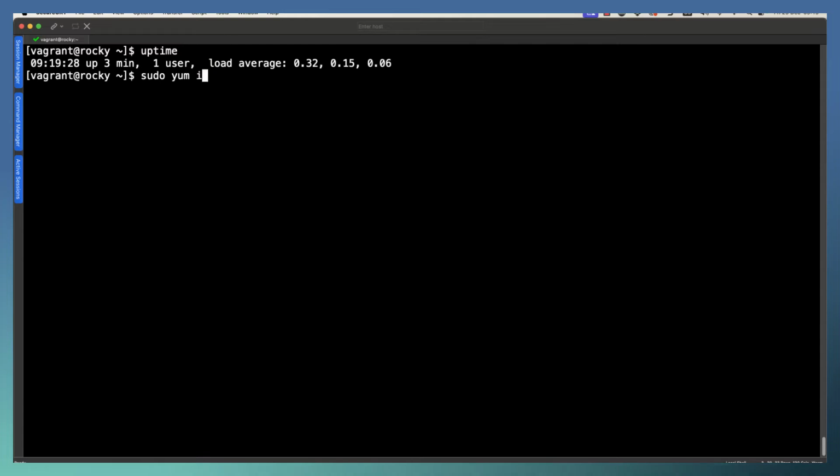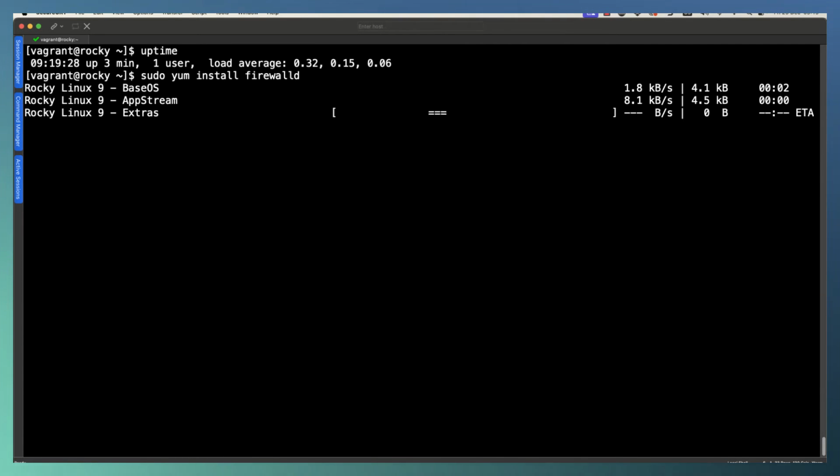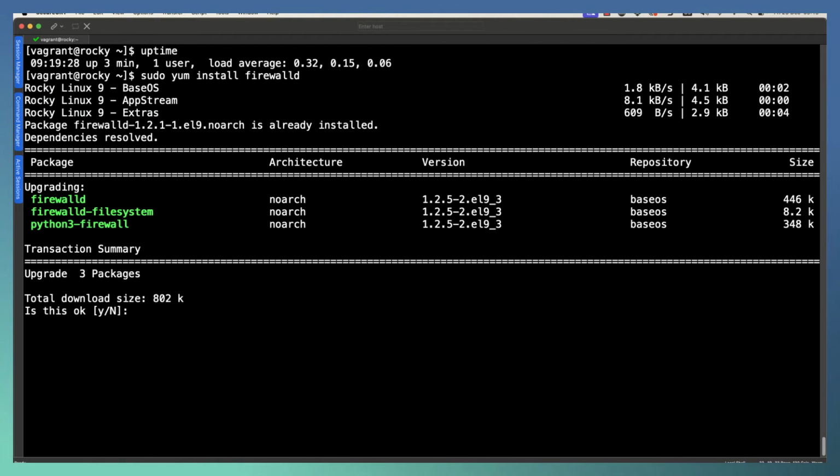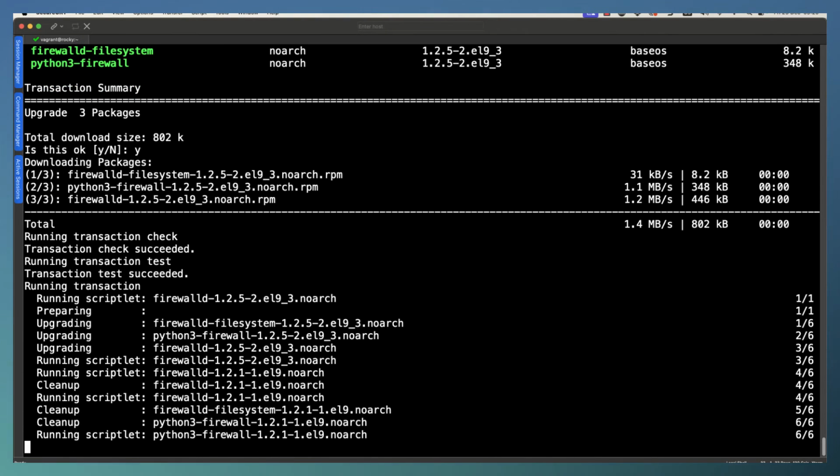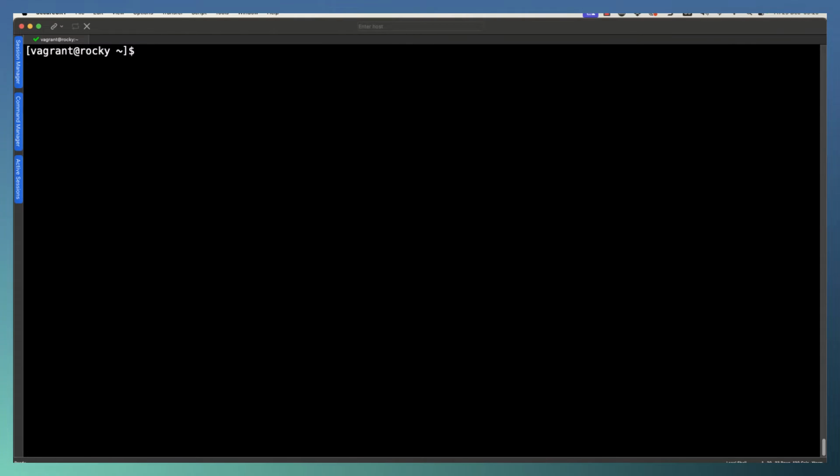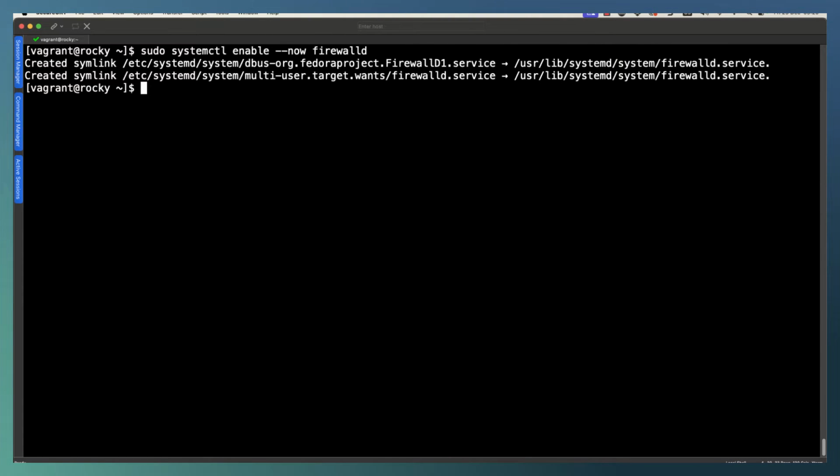Now, the first thing that we can do to try and protect against this, of course, is to install our firewall. Firewall D is available both on Rocky Linux 9 as well as other distributions such as Ubuntu. But let's get the firewall installed and then look at what we can start doing. So with this, then we can go through and accept to install the firewall. This really is a firewall front end rather than being a firewall itself. But it then does allow me to easily manage the firewall. So we can go through then and enable the firewall service and make sure that it's started now.